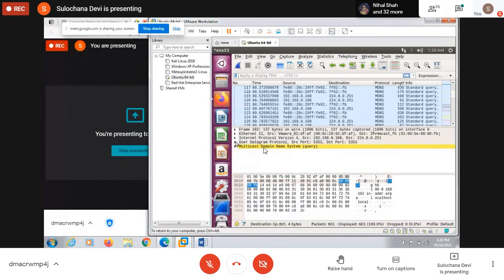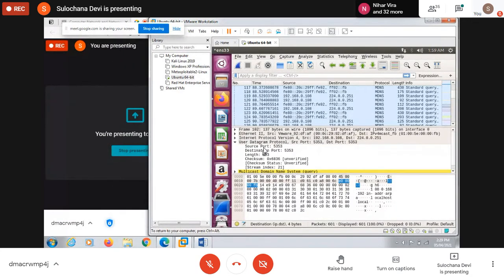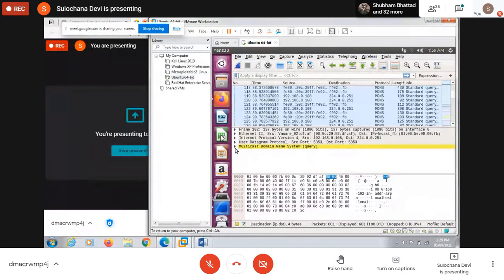Along with this, we are using UDP. So these are the header fields of UDP: source port number, destination port number, length, then checksum and checksum status. Only these four fields are there in the UDP header. And this is the data part, which is there in every packet. Then the higher layer protocol is used, and this is the header part of that particular protocol.